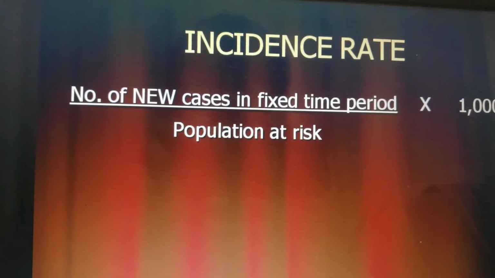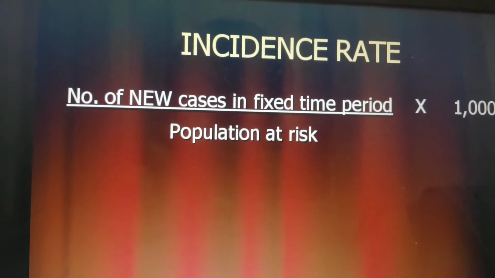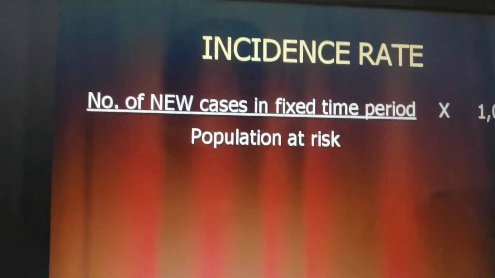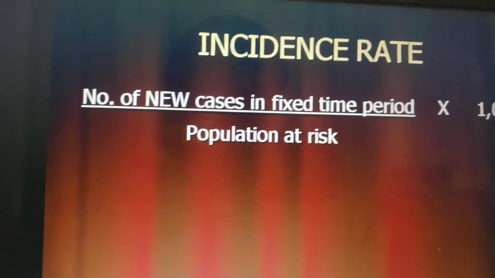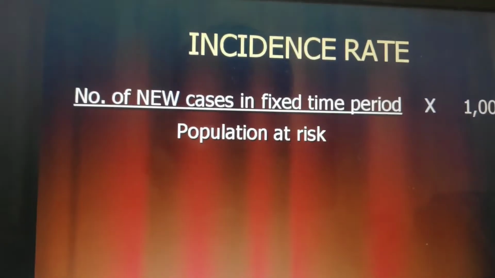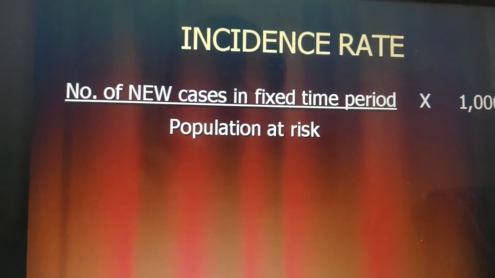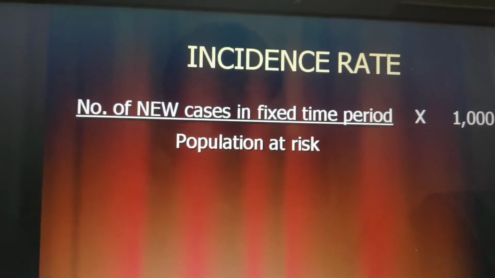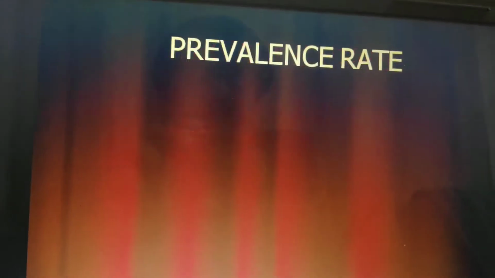Still more than 15 to 18 lakh people are at high risk. So in that 15 or 18 lakhs, what are the new cases of COVID-19? This is called the incidence rate. So the number of new cases in a fixed time period divided by population at risk, into 1000. So per 1000 calculation is how you deal with incidence rate.